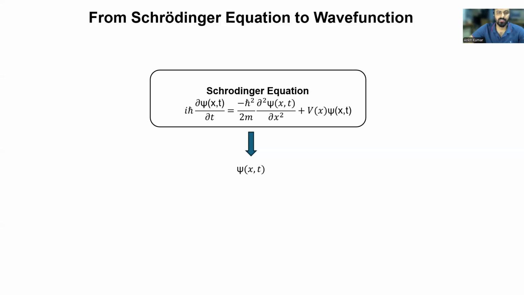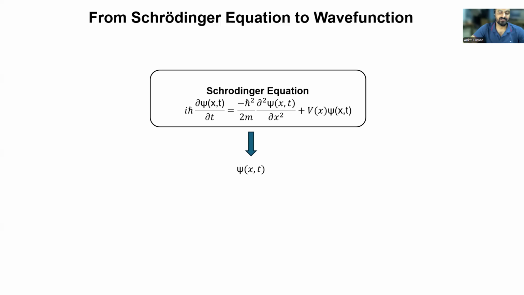In today's lecture, we will understand what the wave function actually represents, why it is generally a complex function, what conditions a physically acceptable wave function must satisfy, and how Max Born's statistical interpretation connects the wave function with probability.